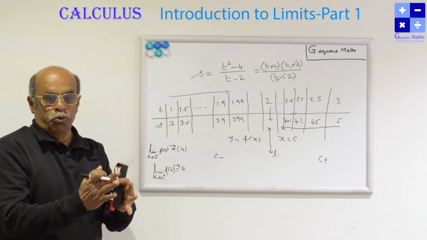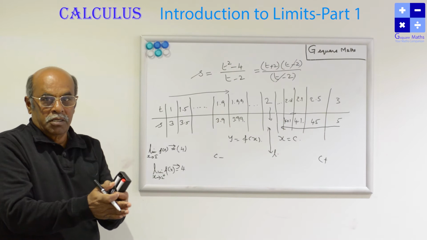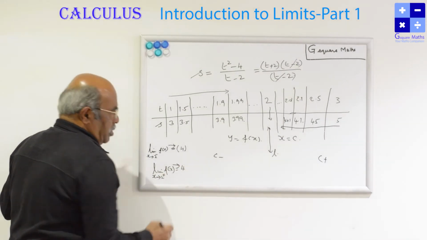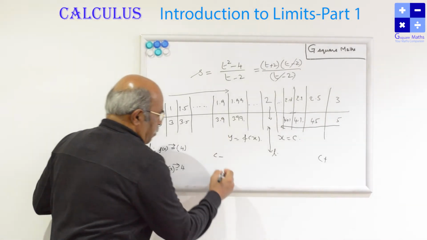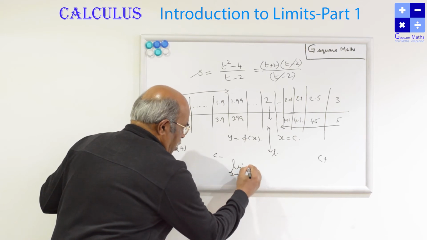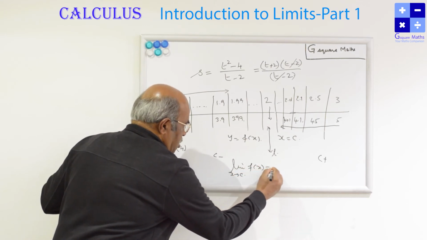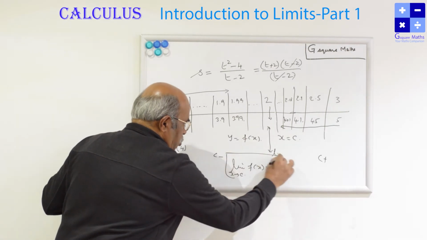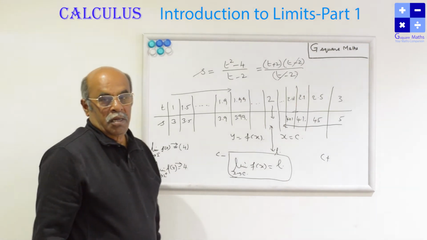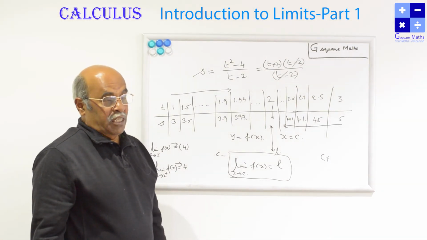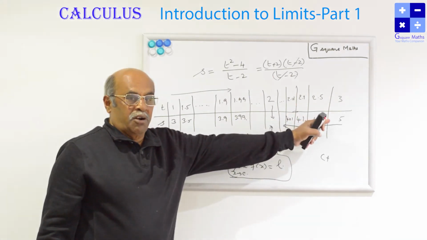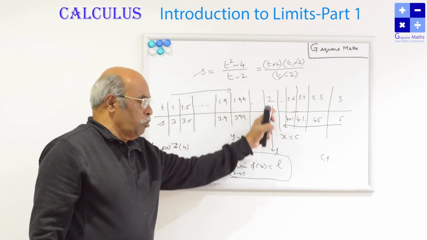Both when t is equal to 2 is almost coming to a point, t is equal to 4. The function value is equal to 4, and that we used to call it as a limit value. Therefore, here limit x tends to c of f(x) is equal to L. This L is known as the limit value of the given function at the point x equal to c. So, that value will be L if the left hand limit and right hand limit are tending to a particular value.